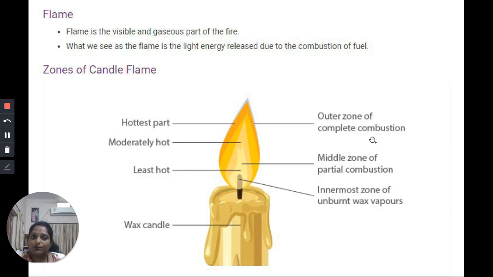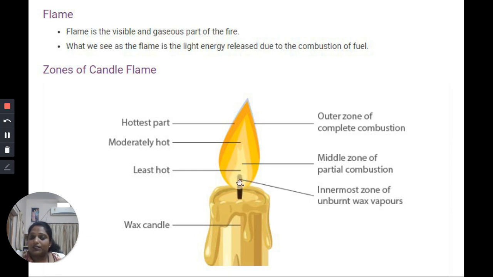Outer zone of complete combustion, middle zone and the innermost zone. Okay, the outer zone is the outer area which is partly visible. Then the middle zone has a yellowish, reddish or orangish kind of light present in this area, and that is called the middle zone of a candle flame. And this is the innermost zone which is nearer to the wick.